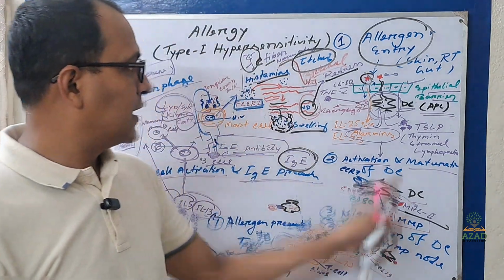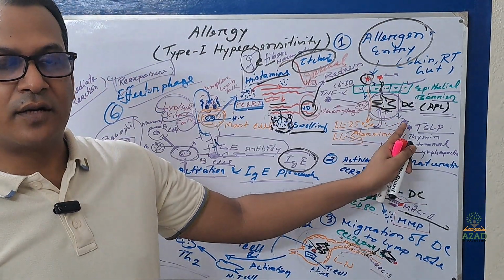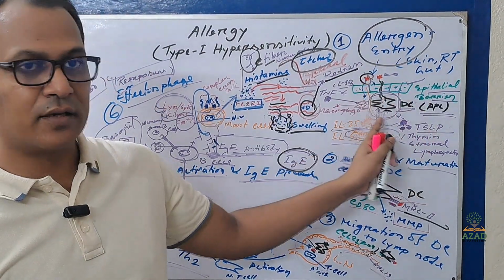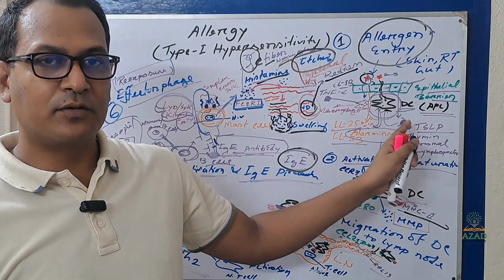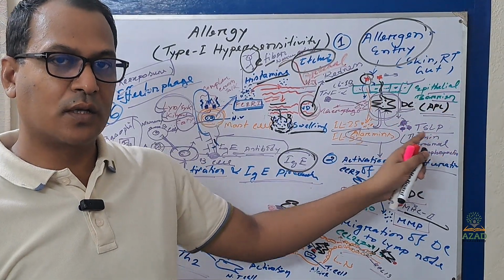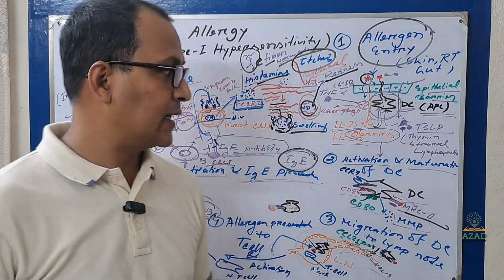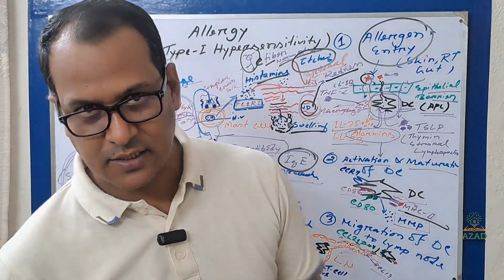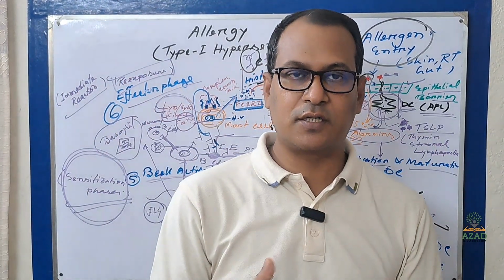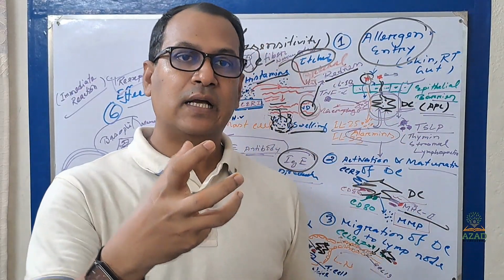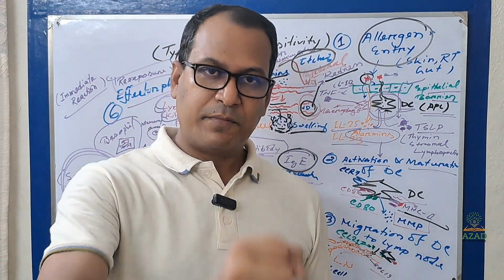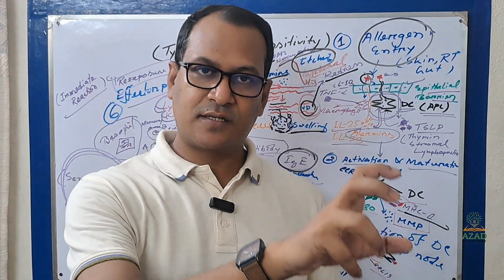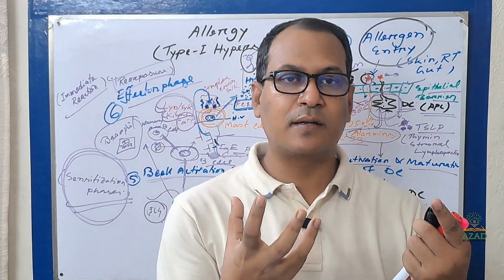So the allergen will enter, then your dendritic cell will be activated by alarmin produced by epithelial cell or local macrophage, and then it will mature and express on the surface your MHC molecule 2, CD80, CD86, and also CCR7.